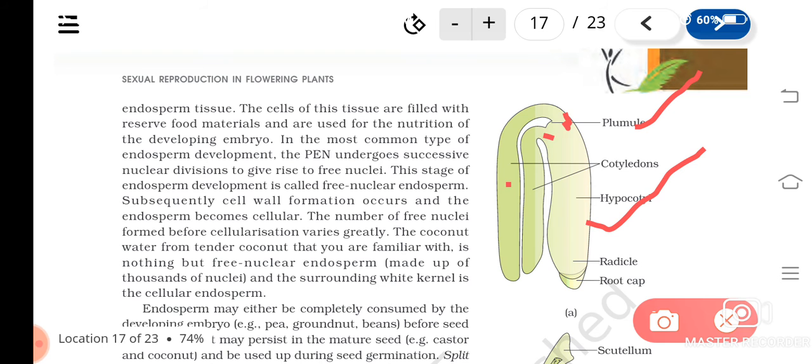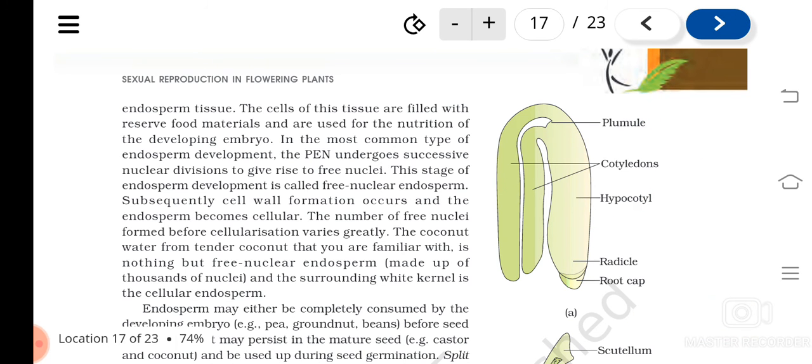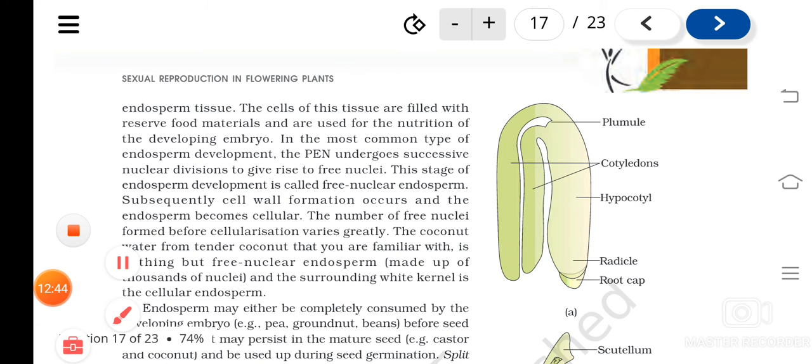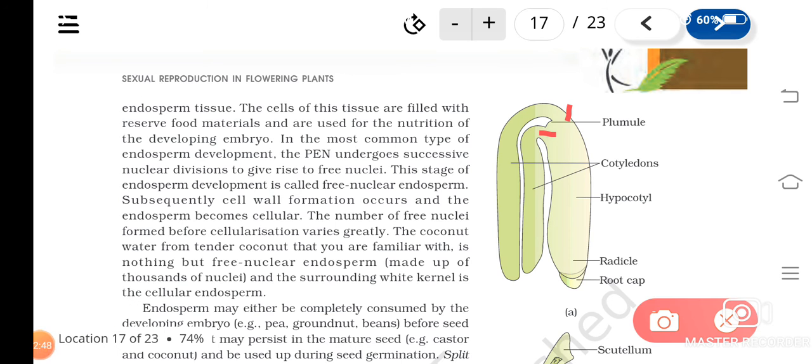The place below the plumule and above where the cotyledons are attached to the embryonal axis is the epicotyl, and the hypocotyl is the part between where the cotyledons are attached and the radicle.